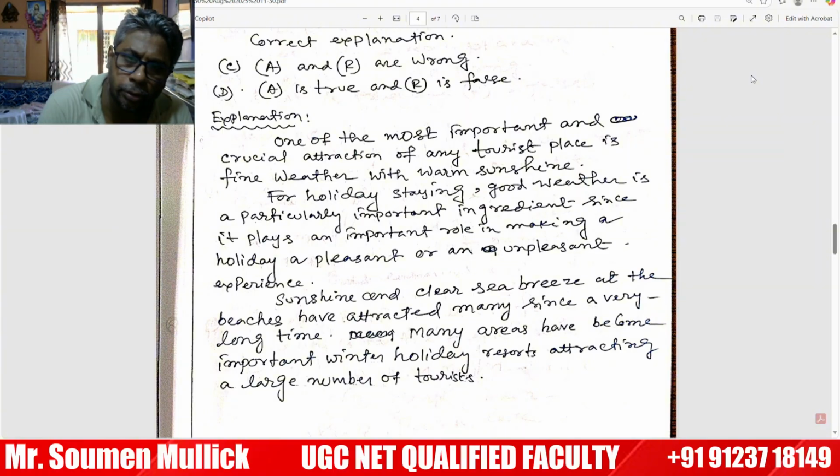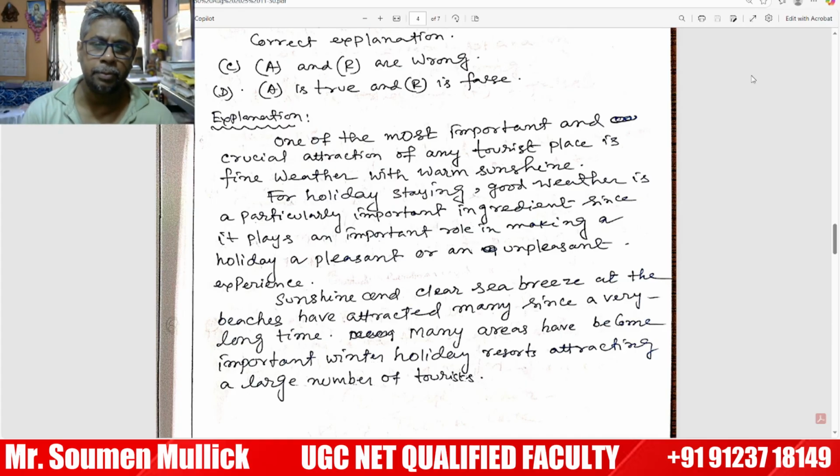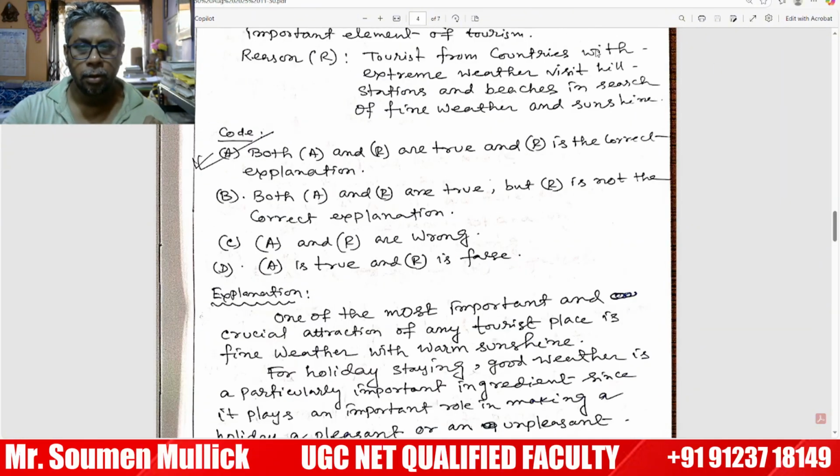If the weather is good, my experience becomes pleasant. If the weather is not favorable, an unpleasant experience will arise. Sunshine and clear sea breeze at the beaches have attracted many people for a very long time. Many areas have become important winter holiday resorts, attracting a large number of tourists. So it is very important.